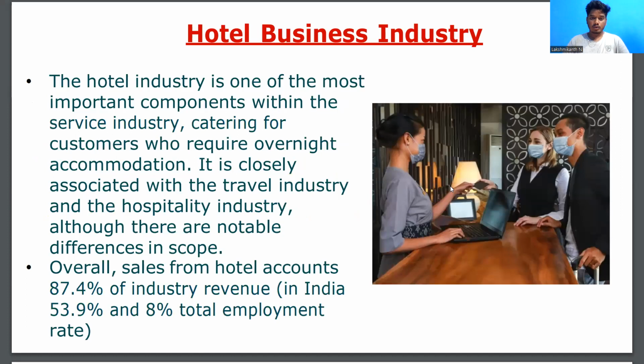Before moving on to data exploration, I would like to give a short introduction to the hotel business industry. The hotel business is one of the most important components within the service industries, catering for customers who require overnight accommodation. It is closely associated with the travel industry as well as the hospitality industry. Overall, approximately 53.9 of Indian revenue has been generated from hotels, and a total of 8% of employment comes from the hotel business industry.